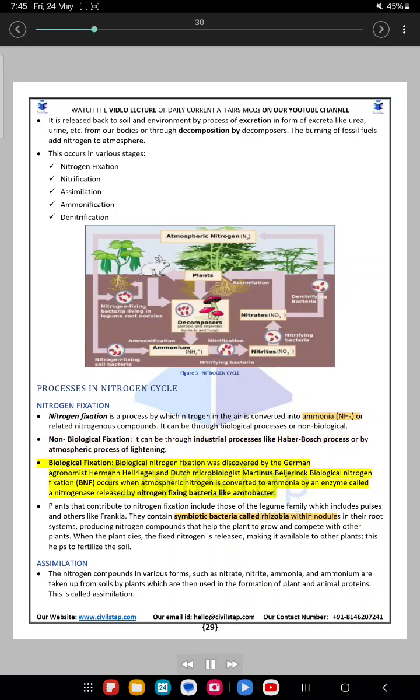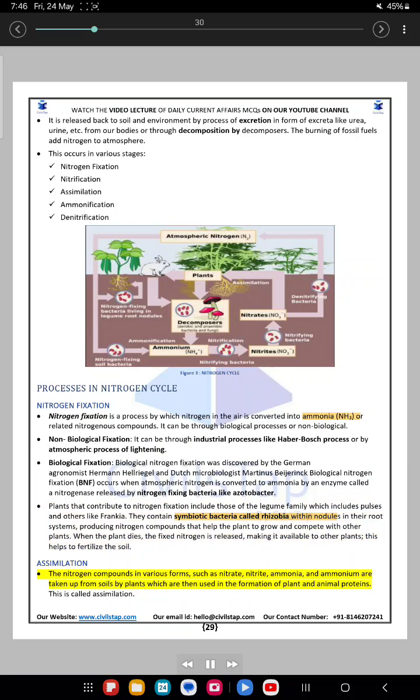Biological fixation. Biological nitrogen fixation was discovered by the German agronomist Hermann Hellriegel and Dutch microbiologist Martinus Beijerinck. Biological nitrogen fixation (BNF) occurs when atmospheric nitrogen is converted to ammonia by an enzyme called nitrogenase released by nitrogen-fixing bacteria like Azotobacter. Plants that contribute to nitrogen fixation include those of the legume family, which includes pulses, and others like Frankia. They contain symbiotic bacteria called rhizobia within nodules in their root systems, producing nitrogen compounds that help the plant to grow and compete with other plants. When the plant dies, the fixed nitrogen is released, making it available to other plants. This helps to fertilize the soil.